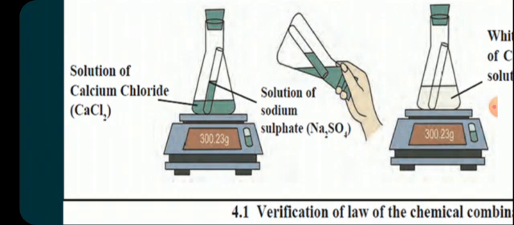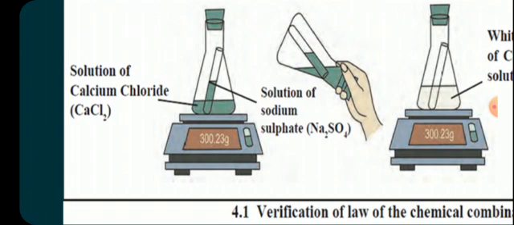A thread is tied to a test tube and then it is inserted in a conical flask. The conical flask is sealed with an airtight rubber cork and the whole setup is weighed on a weighing balance. The weight shown is 300.23 gram.